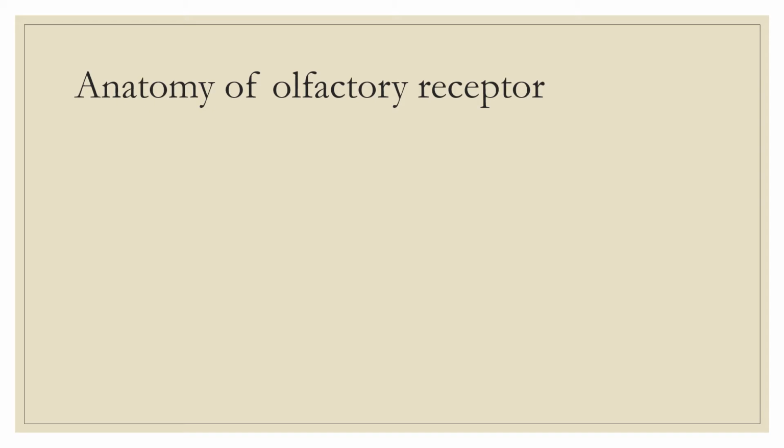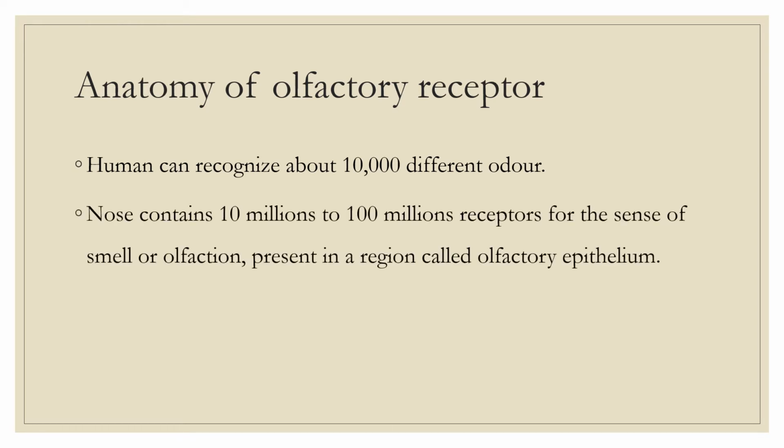So first we'll see the anatomy of olfactory receptor. The human can recognize about 10,000 different odors. The nose contains 10 million to 100 million receptors for the sense of smell, or olfaction, present in the region of olfactory epithelium.